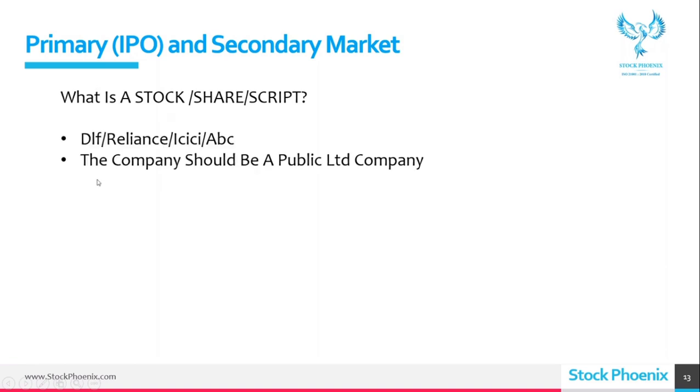Okay. Let me go with IPO. The company should be a public limited company. There are a few eligibility criteria. I cannot directly come and be listed, or directly issue the IPO, because there are a few eligibility criteria. And why especially are they releasing an IPO?